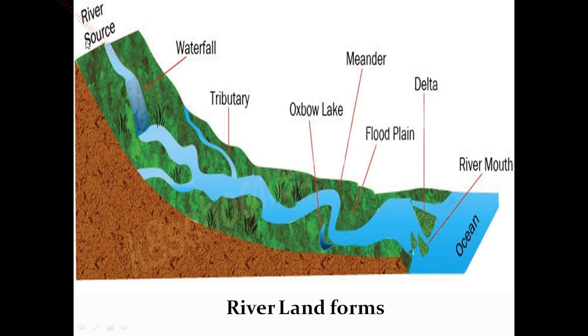You see where the river starts, that place is called the source. Then where the river stops, that place is called the river mouth. The part in between is considered as three parts: this is the upper part, then the middle part, and this is the lower part. Okay, so a waterfall is a vertical step due to erosion. Tributaries start from another and come and mingle in the main stream, isn't it?